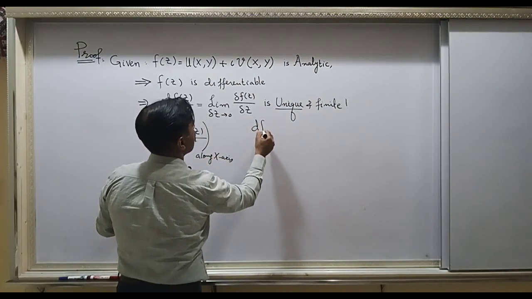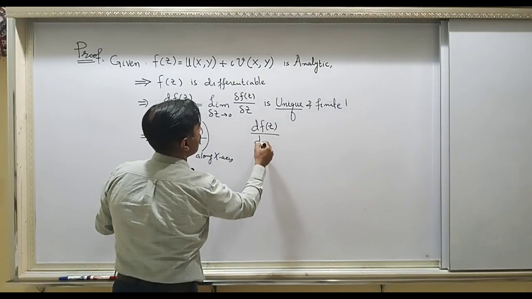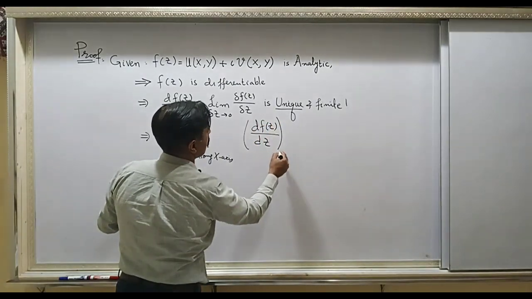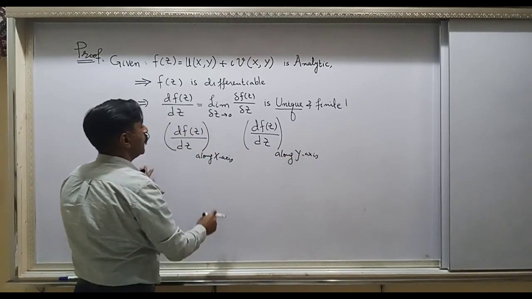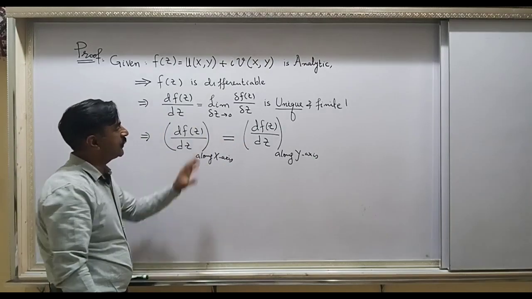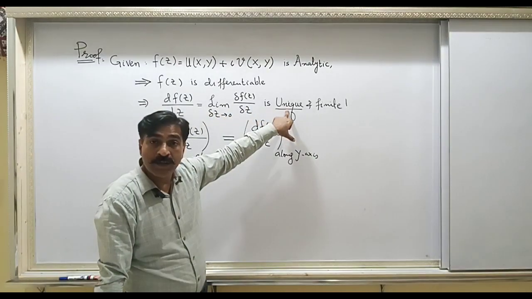Whether you evaluate this limit along the x-axis or along the y-axis, the answer will be the same. This is what is meant by the word unique.